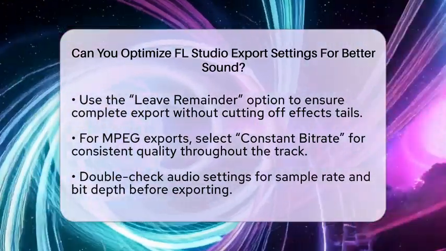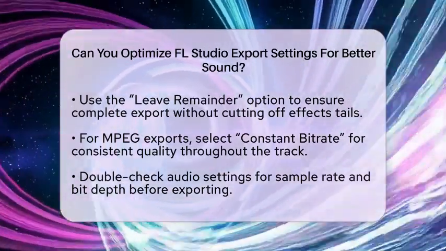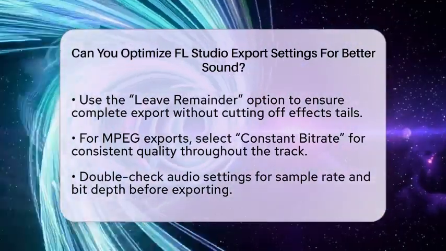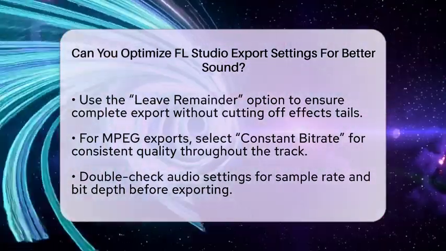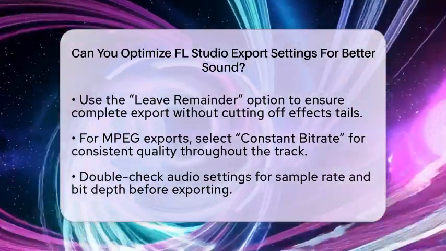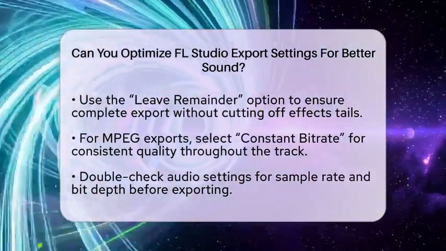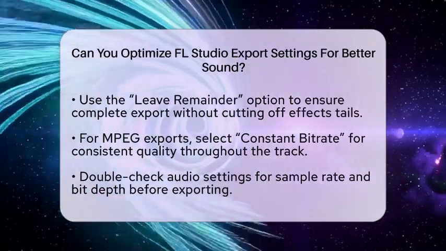Lastly, use the export options wisely. The Leave Remainder option ensures your entire song is exported without cutting off any reverb or delay tails. For exporting in MPEG Layer Audio 3, choose Constant Bitrate to maintain consistent quality throughout the track. Before you hit that export button, double-check your project's sample rate and bit depth in the audio settings.